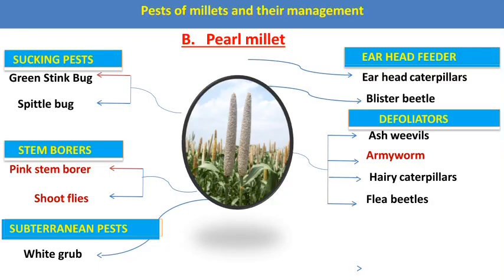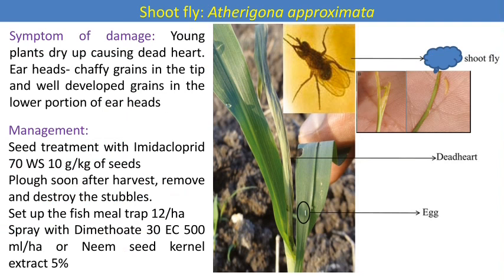Then the next crop is pearl millet. These are some of the major pests on pearl millet which infest the crop and reduce the economic yield. The first and major pest of nearly all the cereal crops is the shoot fly. The name itself indicates that it is a fly, and nearly all flies come under the order Diptera. And if a pest comes under the order Diptera, it has four life stages: egg, maggot, pupa, and adult.